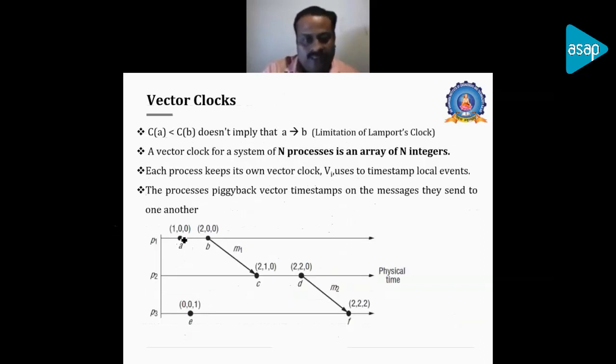Now take the position of event A in the process: the first position is 1, and event B in the same process is 2. For process P2, the position is the second one, with the first process value and the second process value 2. When you take P3, the position is third, and the first event has 1, and the second event has 2. So that is the vector clock, while the logical clock of Lamport prefers the transferring of messages. That is the difference between the logical and the vector clock.